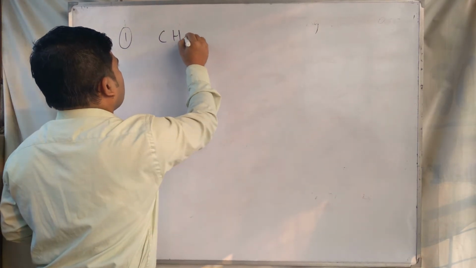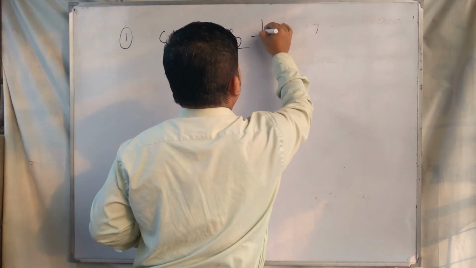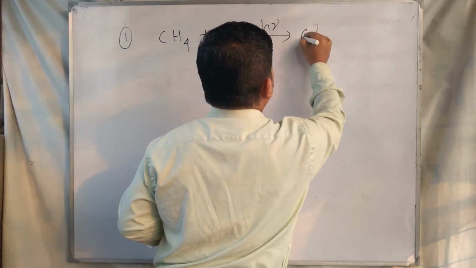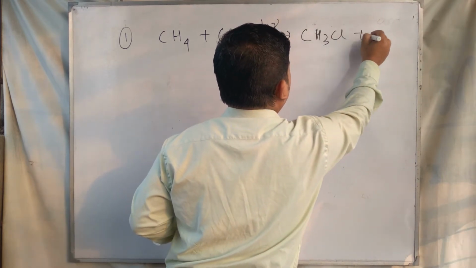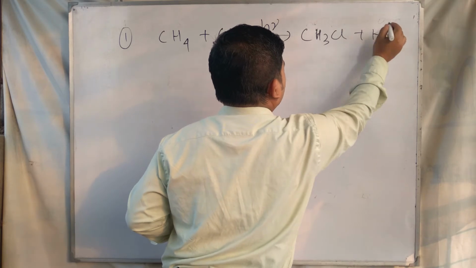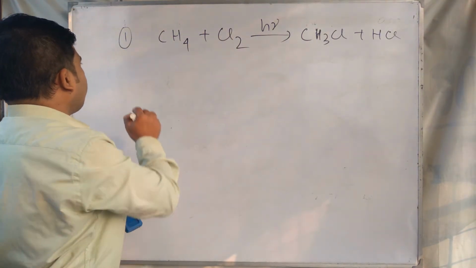Number 1: CH4 plus Cl2 in the presence of diffuse sunlight gives CH3Cl plus HCl, that is, halogenation of alkane.